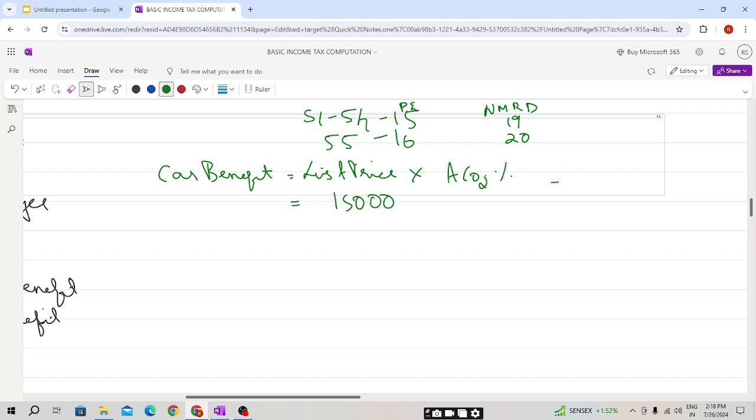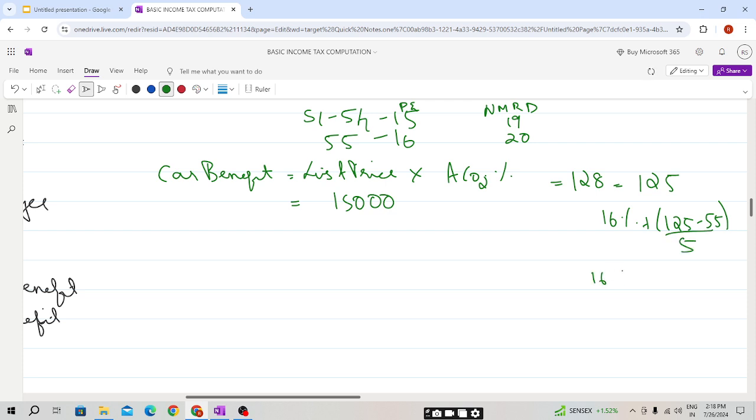So students, the CO2 emission here is 128, and we need to round down to the nearest 0 or 5. So we will round it to 125. So it is 16 percentage plus 125 minus 55 divided by 5, which is 14 percentage.